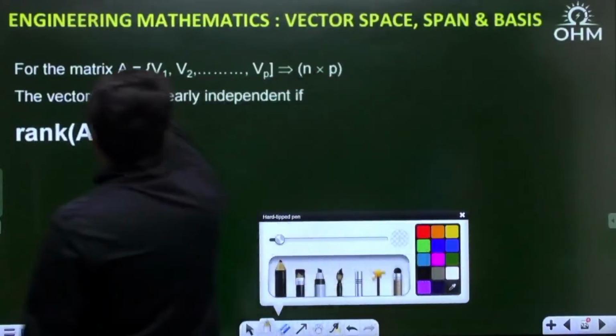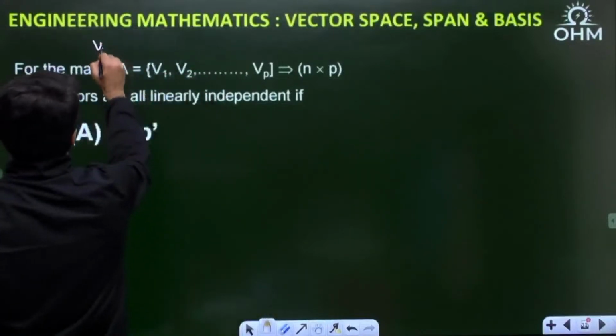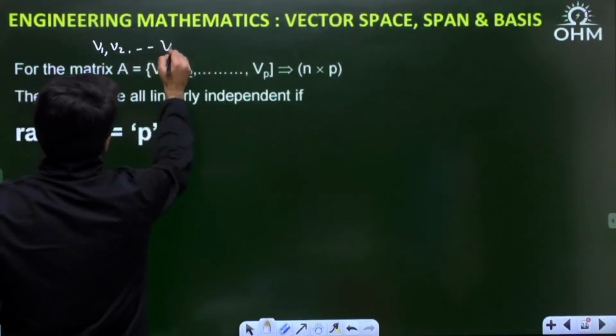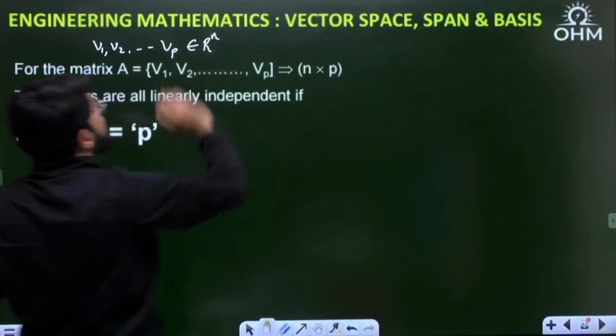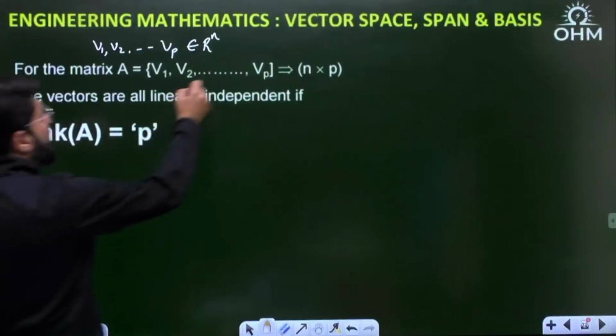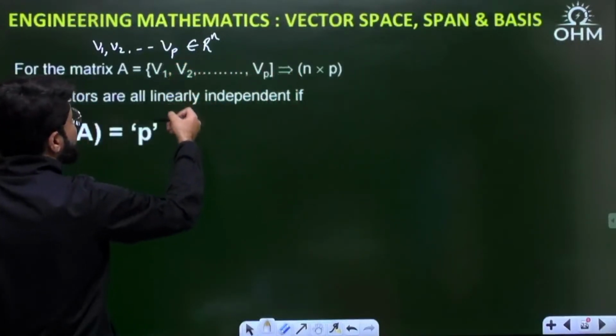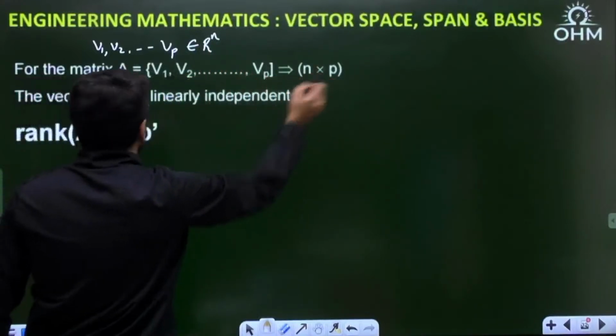Or suppose you have the vectors v1, v2, up to vp, which belong to Rn. That means they are vectors of size n cross 1. Suppose p vectors are given. What type of matrix will be formed? Every vector has n elements because it belongs to Rn, and there are p such vectors. It is n cross p.